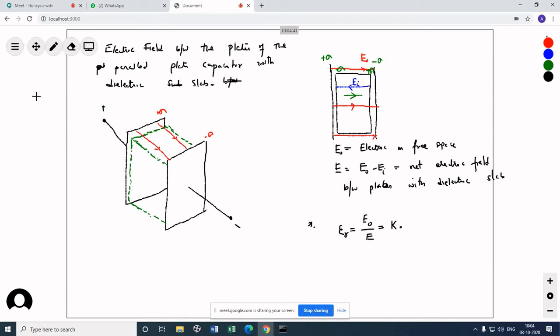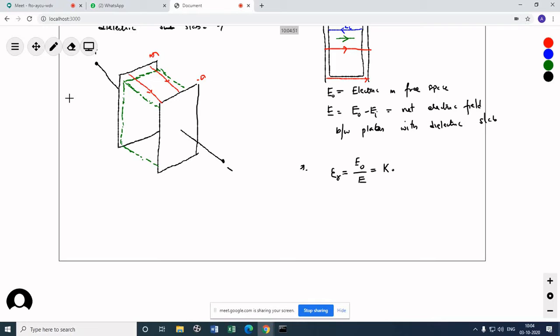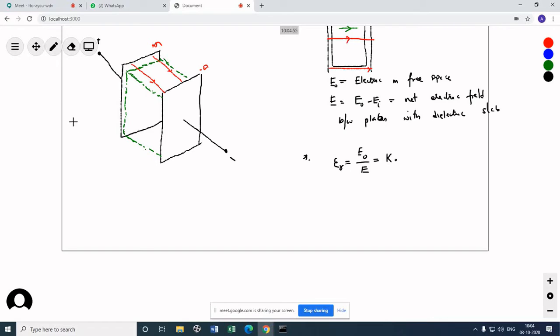It is getting reduced by the amount EI, and we'll see how EI depends on things very soon. If I compare the two fields, it gives me a constant. So the next topic is the dielectric constant.